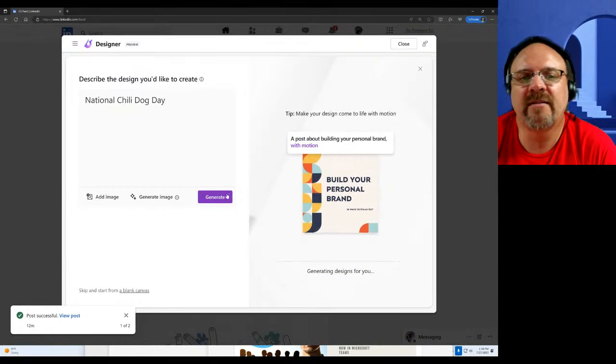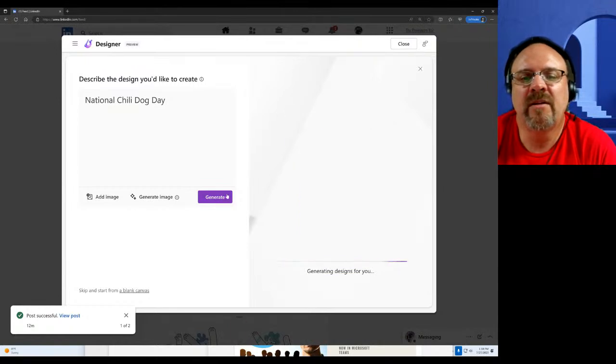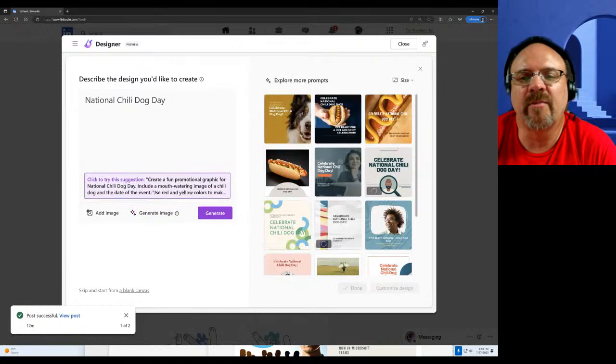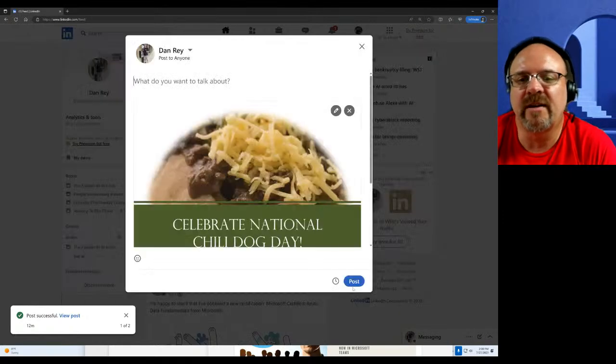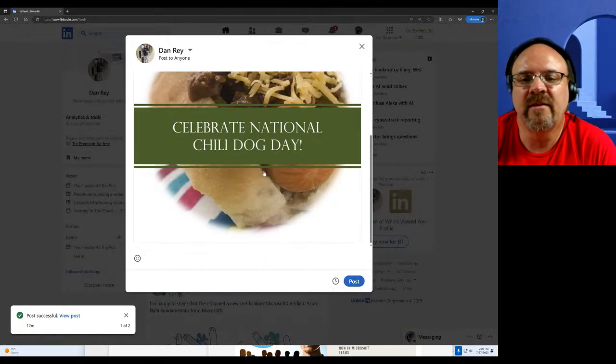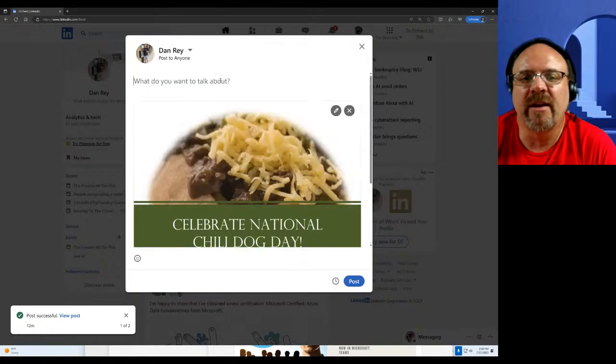Let's try that same. We could either generate the image or tell it that we're doing a celebration for National Chili Dog Day. Here I've got my actual looking chili with cheese, customize the designer done. If I click done here, I've got my image and I'm ready to do something about that in a post